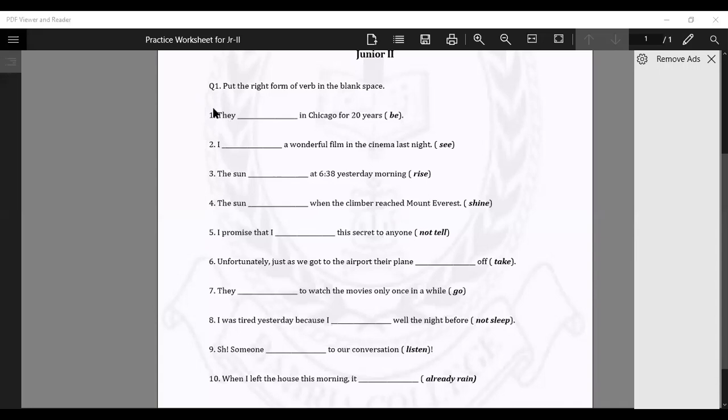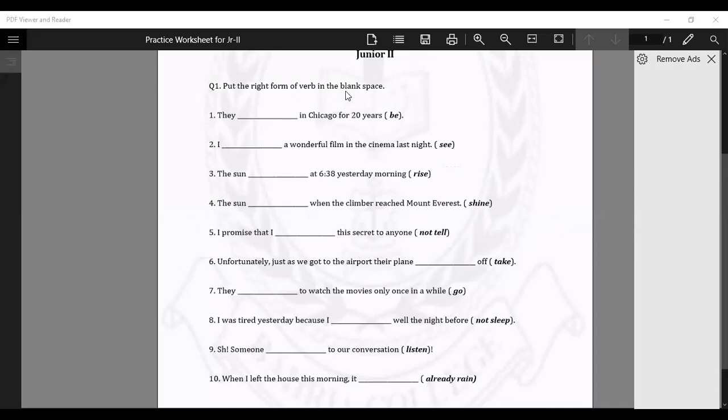Okay, wait. You have been in Chicago. Yes. No, sir, past continuous. Okay, I heard you, but I am saying that please complete this exercise first. Then we will discuss the past continuous tense. Okay, clear?